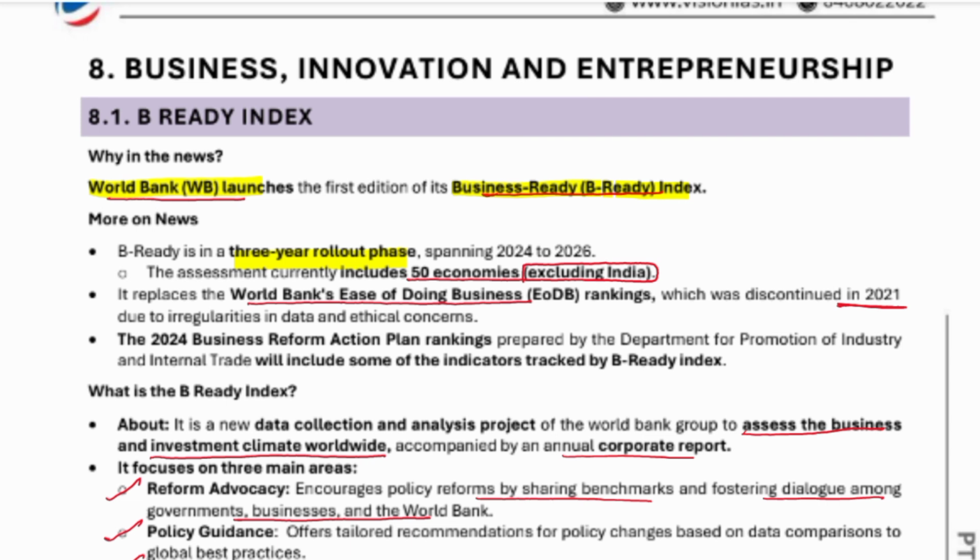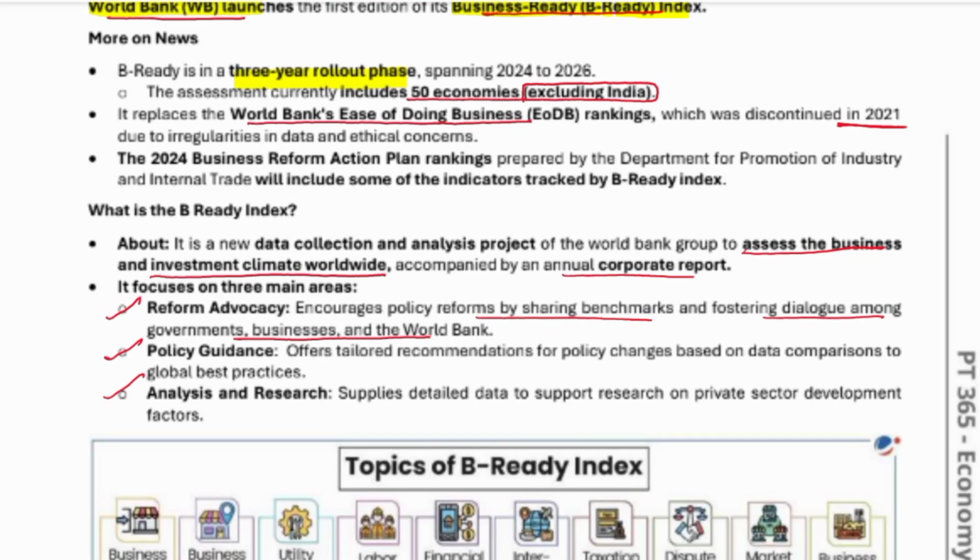It replaces the World Bank's Ease of Doing Business. The assessment currently includes 50 economies, excluding India. Please remember, in the B-Ready Index India is not covered. It is a new data collection and analytics project of the World Bank Group to assess the business and investment climate worldwide, accompanied by an annual report. It focuses on three main areas: reform advocacy, policy guidelines, and analysis and research. It ultimately looks at the financial and business conditions worldwide. But India has not got into it, so India is excluded from the B-Ready Index.